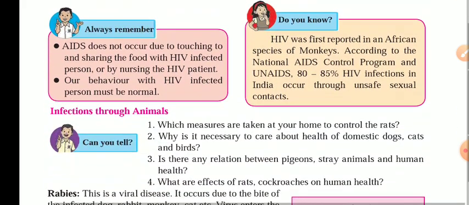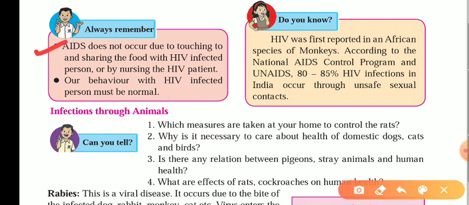Further, they have given us some facts. AIDS does not occur due to touching, sharing food with an HIV infected person, or nursing an HIV patient. Our behavior with an HIV infected person must be normal, because only when there is an exchange of blood or sexual contact does this disease spread. HIV was first reported in African species of monkeys according to the National AIDS Control Program and UNAIDS. 80-85% of HIV infections in India occur through unsafe sexual contact.